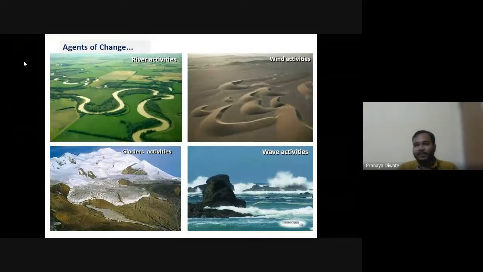Then you have wind activity, where you have barchan sand dunes formed. Then you have glacier activity and wave activity. These all are the agents which are responsible for the change.